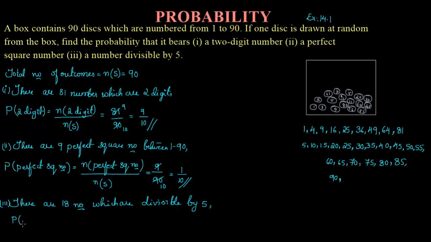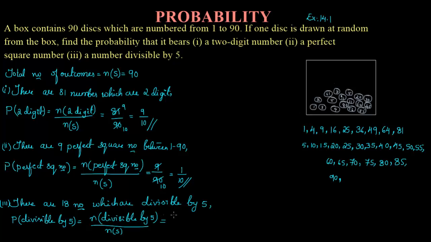So probability of getting a number divisible by 5 is equal to the total number of terms that are divisible by 5 divided by the total number of outcomes.